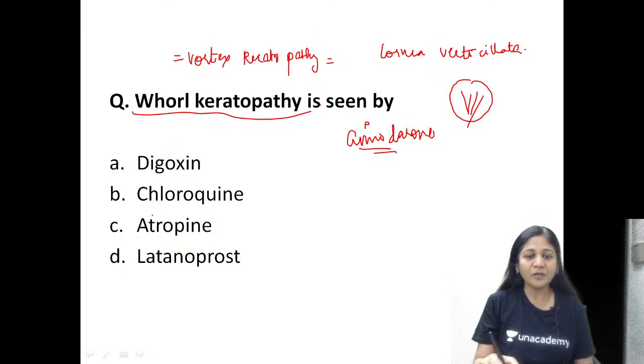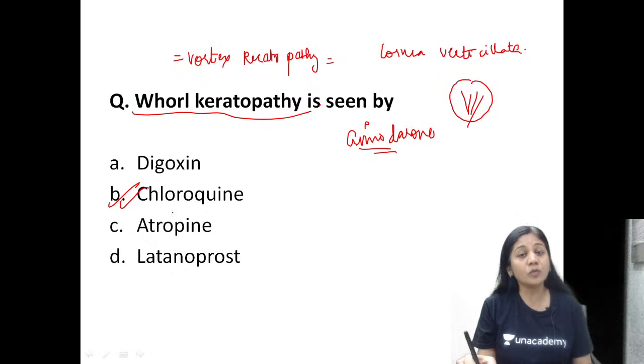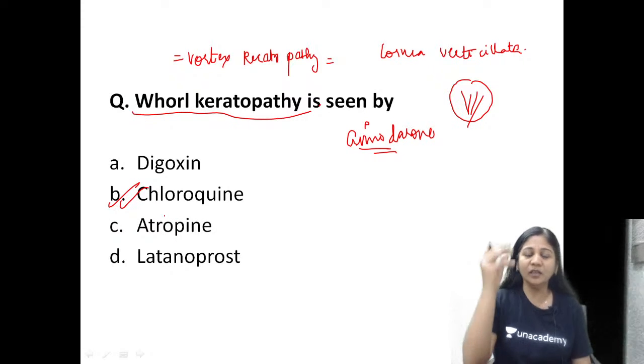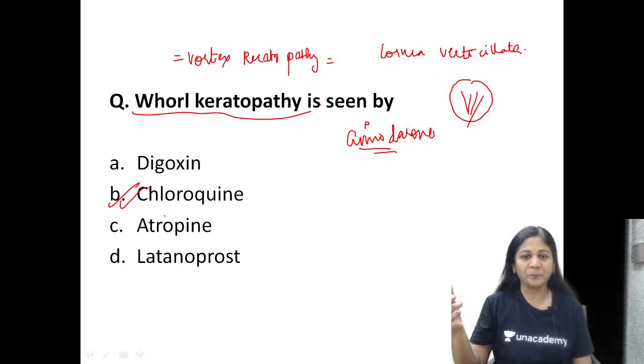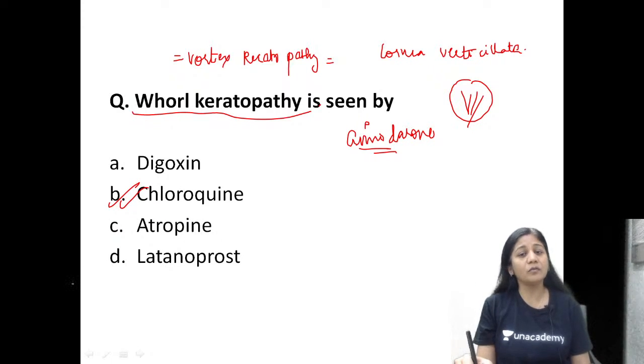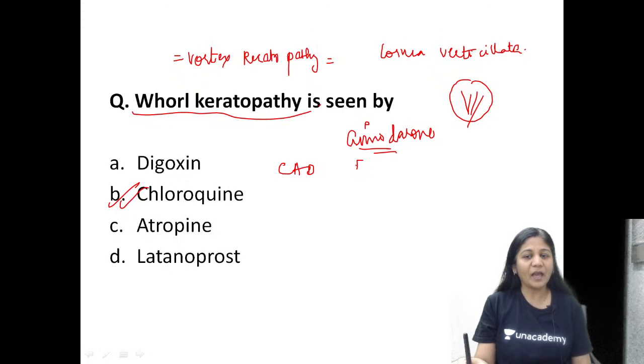Apart from that, here in the question we have chloroquine, which can cause toxicity in the cornea and can be deposited over the cornea in a whorl-shaped manner. Please remember that. Now guys, there are some more drugs and conditions where you can have vortex keratopathy, cornea verticillata, and this can be learned with the help of a mnemonic, CAD-FIT. This is a mnemonic which you can use.